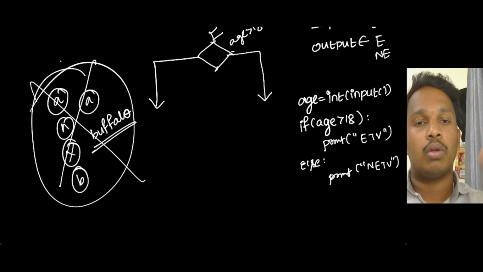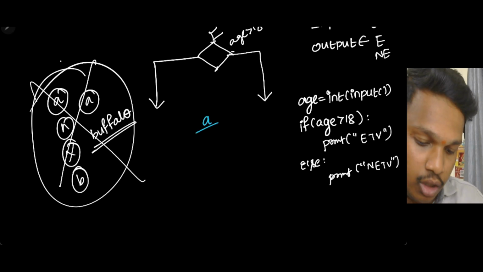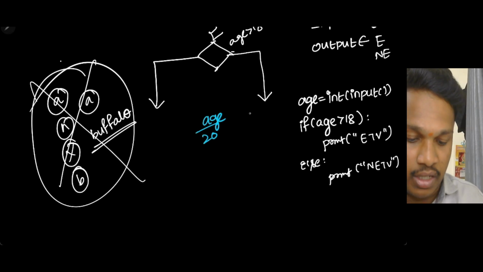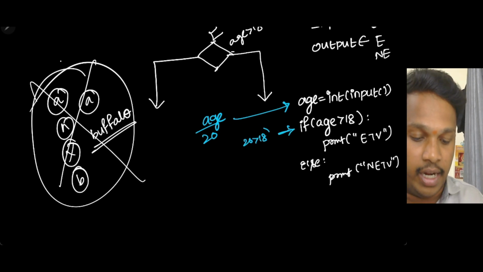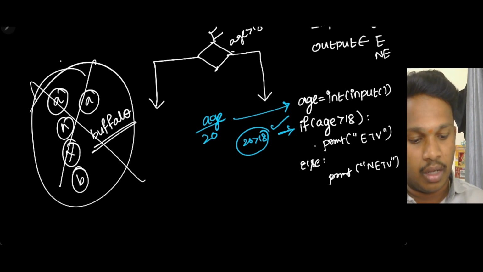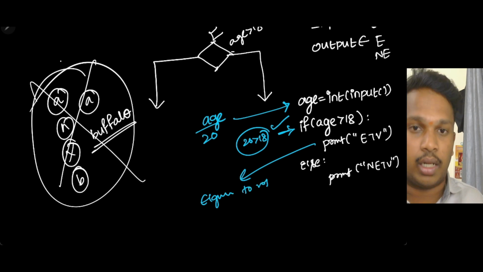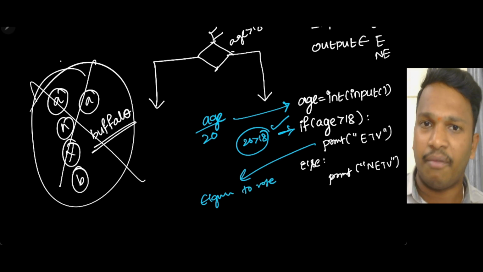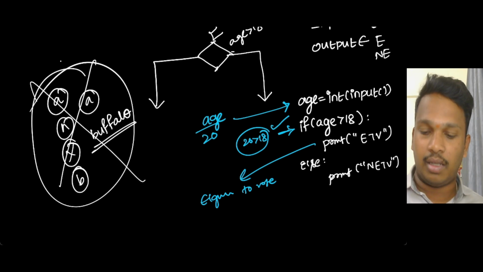Okay, now see this. For example, we'll take one sample and we'll test. For example, age is 20. First line I go 20. Now they're asking, 20 greater than 18. True, correct, right? 20 is greater than 18. Now what do we need to print? Eligible to vote. Correct. Yeah, this is correct. The program is working fine. Working fine. Yeah, correct.